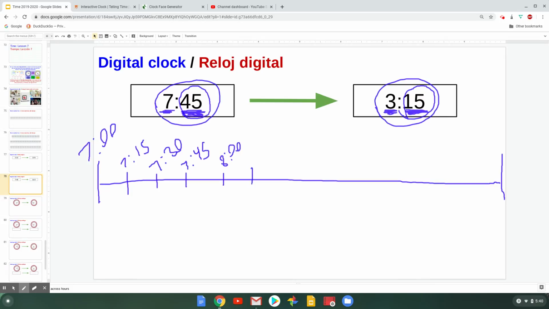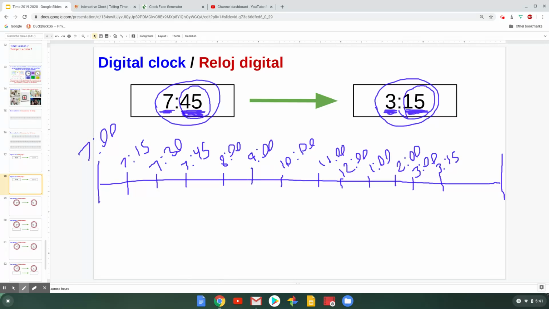So from 8 o'clock to 3 o'clock, I'm just going to draw 1 hour intervals to save time and space. So 9 o'clock, 10 o'clock, 11 o'clock, 12 o'clock, 1 o'clock. Are you drawing with me or following along? 2, and 3 o'clock. And I'm going to stop there, because I know now my minutes are important again. And I think I'm going to use those groups of 15 minutes again, because I see that my end time is 3:15. So I'm going to draw 3:15, 3:30.